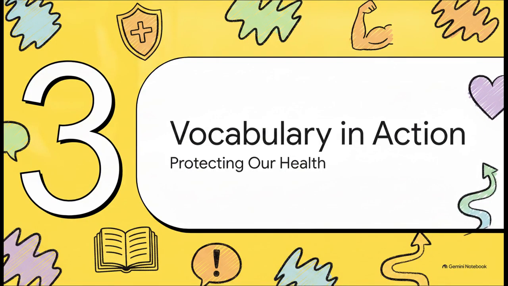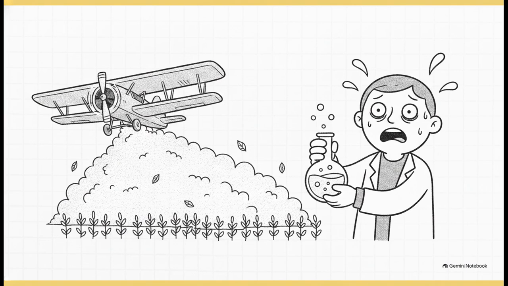Section 3. Vocabulary in action, protecting our health. Right, let's ditch the isolated dictionary definitions for a second and see how these 12 words brilliantly build a narrative. Read this passage with me. We are familiar with the abundant use of pesticides by farmers, but today's chemists are becoming uneasy. Notice how the plentiful, abundant use of chemicals is exactly the trigger that makes the scientists feel uneasy and anxious.